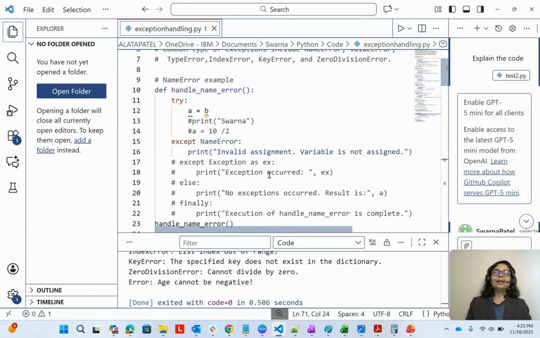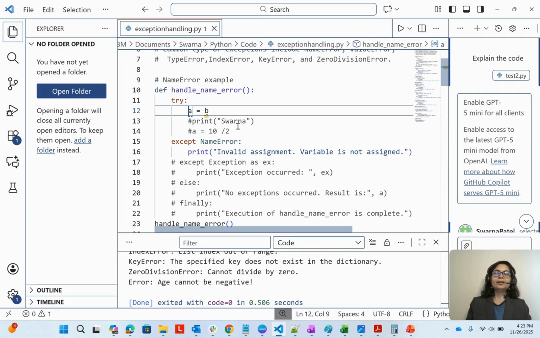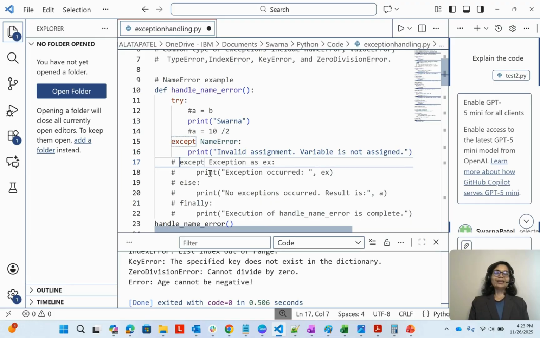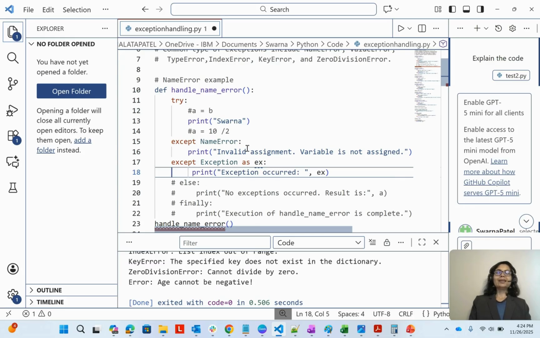So now let's say that, let me comment it, and let's have only print Swarna. So it means that it will print, right? There is no name error. However, we have a base class, Exception. All the exceptions are derived from this Exception base class. So now you see it will not be a name error. This is just print Swarna. So this will not be a name error.